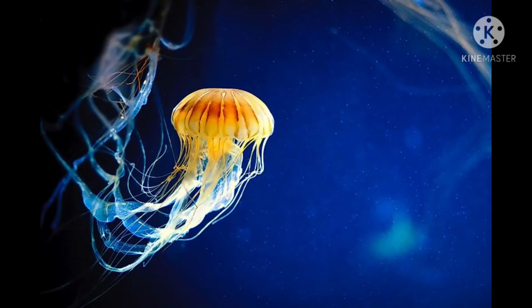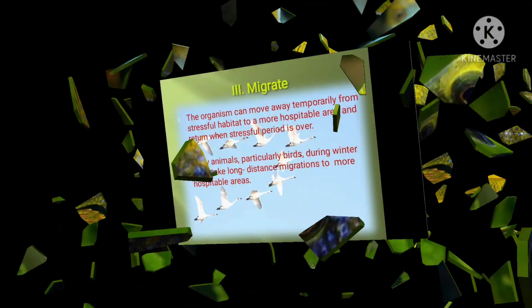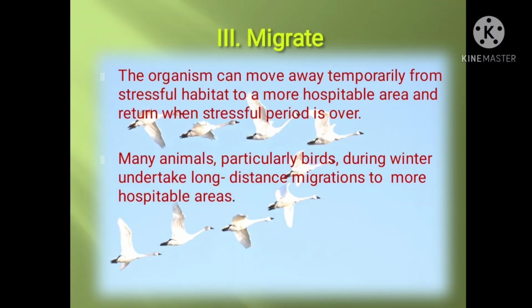If the stressful environment is localized or only for a short period of time, the organism may migrate or suspend its activities. The third one is migrate. The organism can move away temporarily from the stressful habitat to a more hospitable area and return when the stressful period is over. Many animals, particularly birds, undertake long distance migration to more hospitable areas during winter.